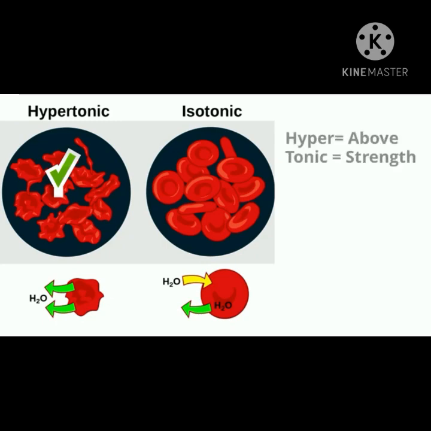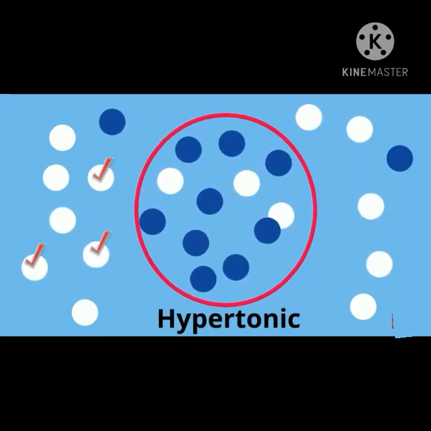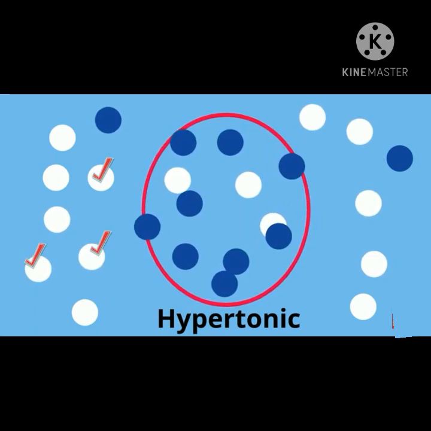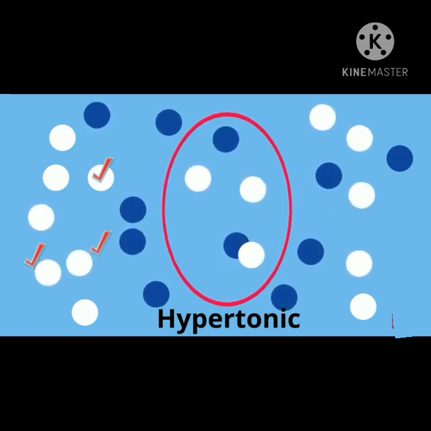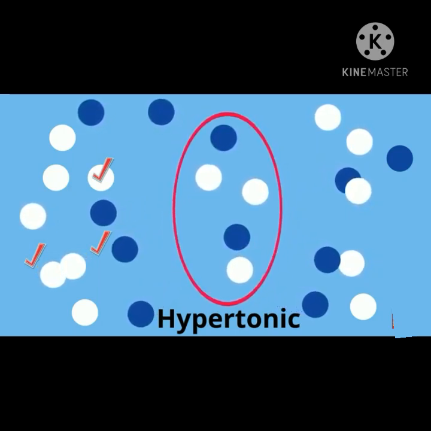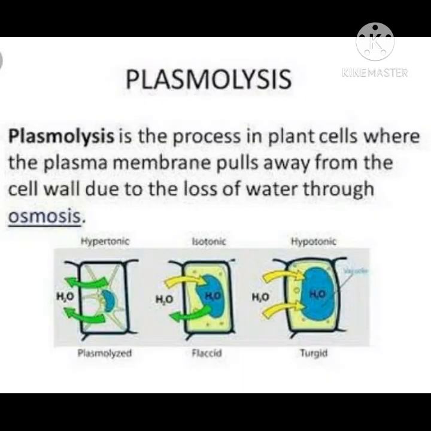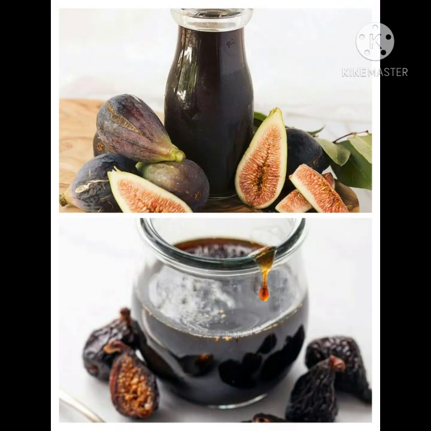Hypertonic solution. Hyper means above and tonic means strength. The cell has more water than the outside medium, so water comes out of the cell. If plant cell or animal cell is kept in hypertonic solution, water comes out of the cell by the process of exosmosis, and there is contraction of cytoplasm. This process is called plasmolysis. For example, if fruit pieces are kept in thick saturated sugar solution, the water from the fruit pieces enters the solution, and so fruit pieces shrink after a while.